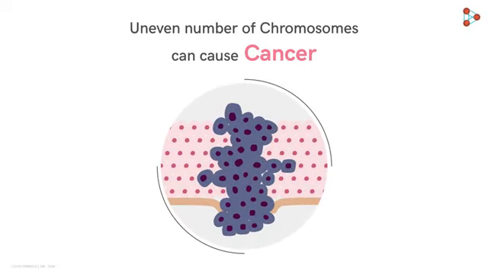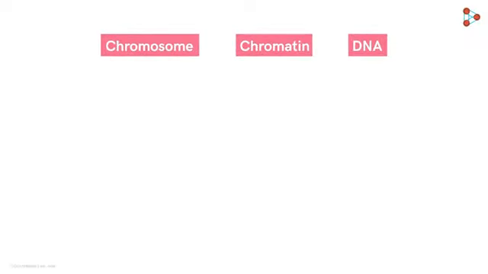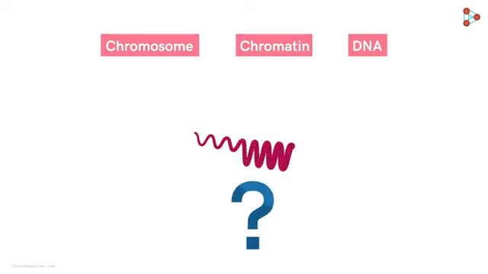Now, before moving ahead with the concept of mitosis, let's get through a few important terms first. We have something called the DNA, chromatin, and chromosomes. So let's find out what exactly these concepts are. We've seen these tangled thread-like structures in the nucleus. Any idea what they are? Well, these are called chromatin.